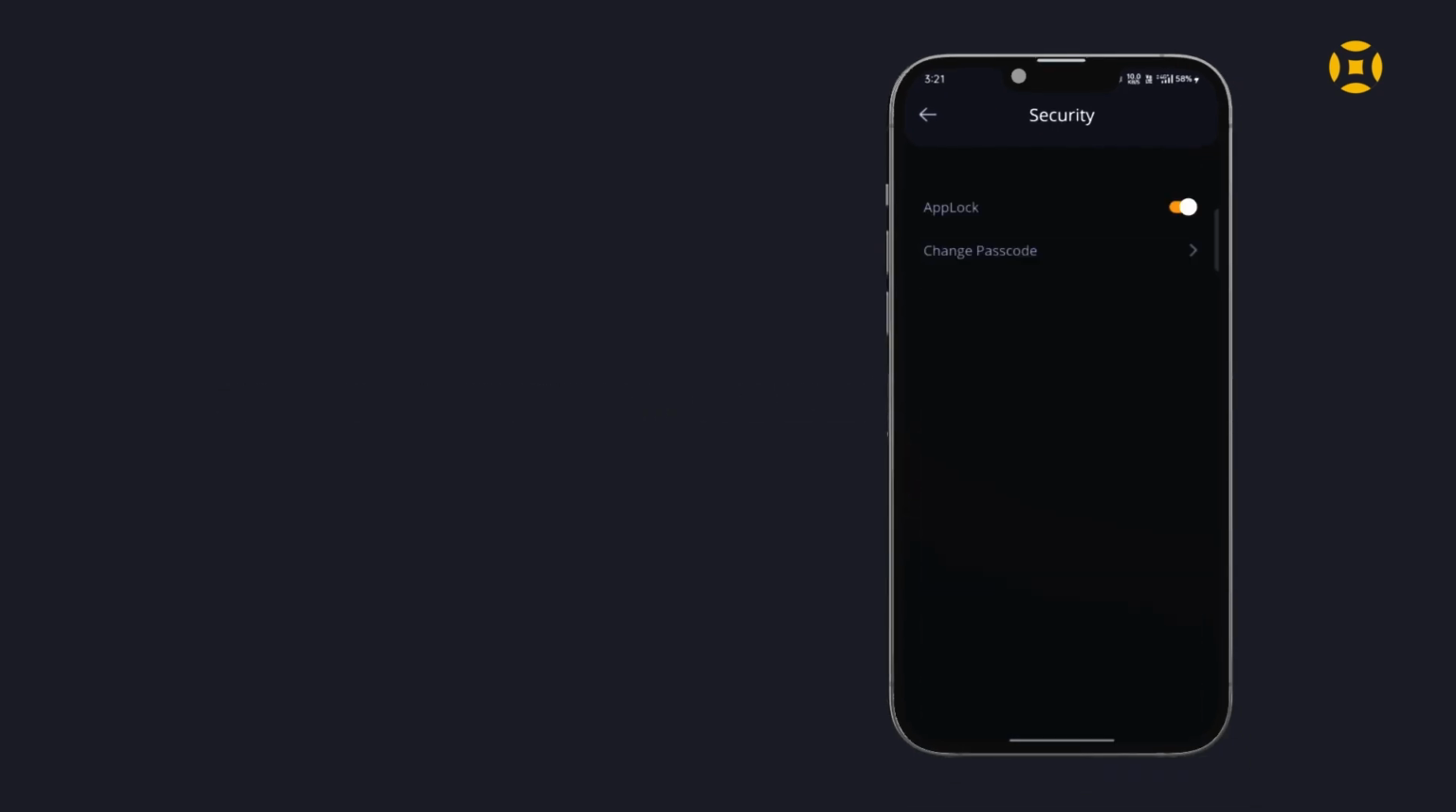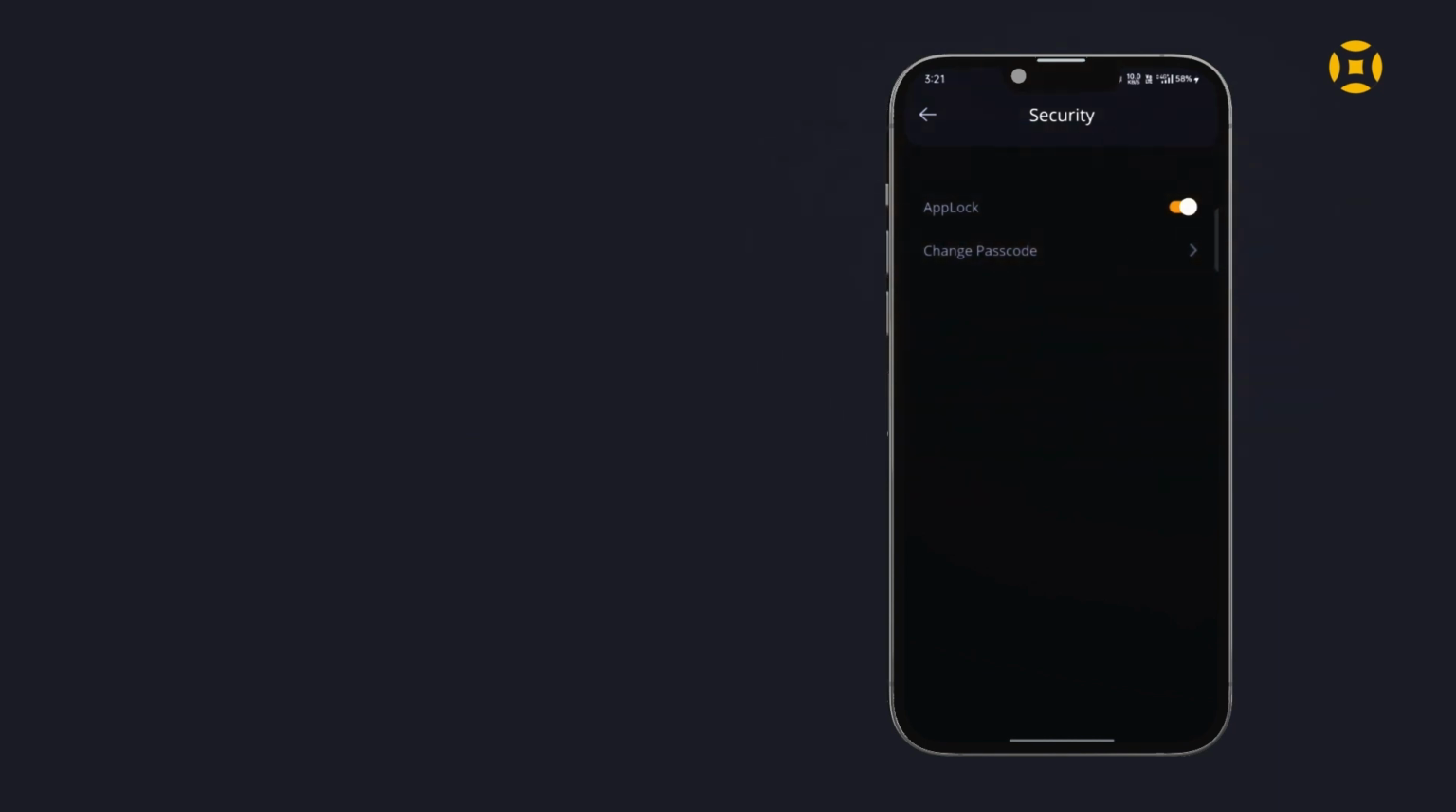Here you will find two options. Option number 1 is App Lock, using which you can enable or disable the app PIN. If you disable the app PIN, you can open the app without any PIN code. The second option is to change the password.